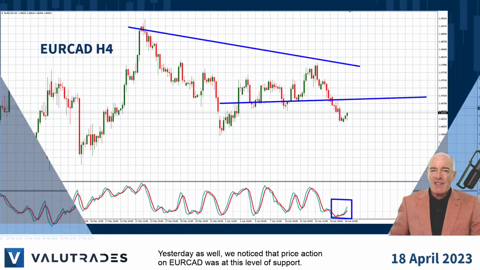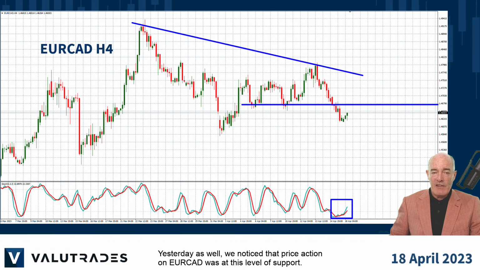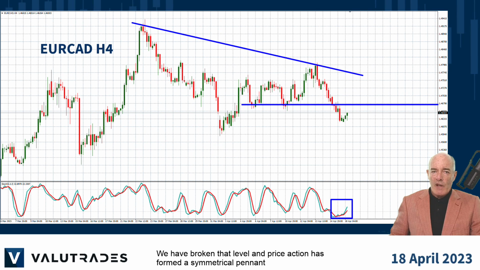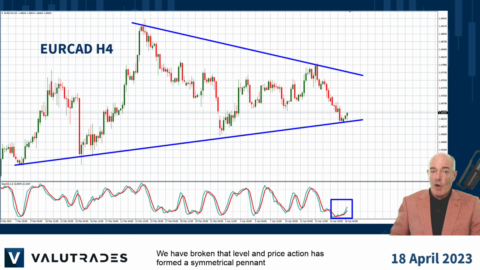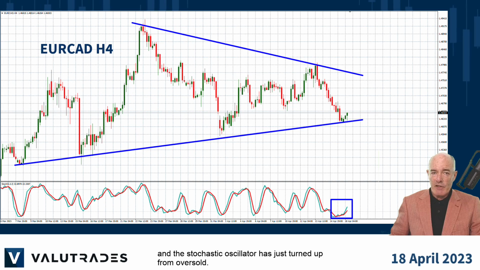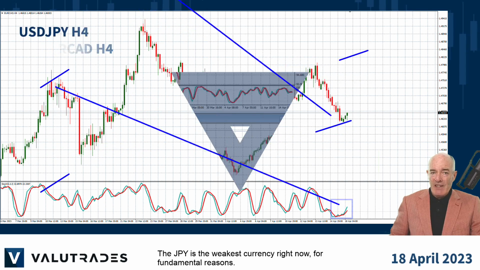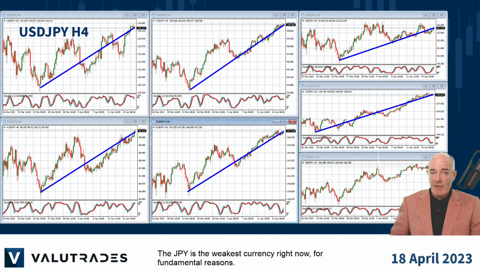Yesterday as well, we noticed that price action on EURCAD was at this level of support. We have broken that level and price action has formed a symmetrical pennant, and the stochastic oscillator has just turned up from oversold. The Japanese yen is the weakest currency right now for fundamental reasons.